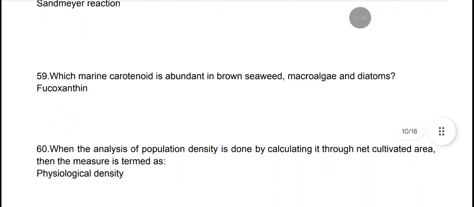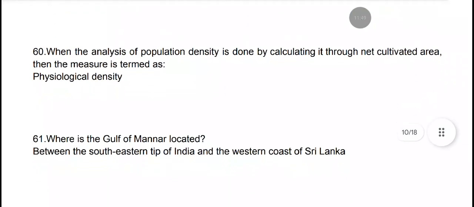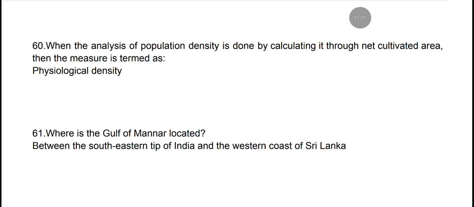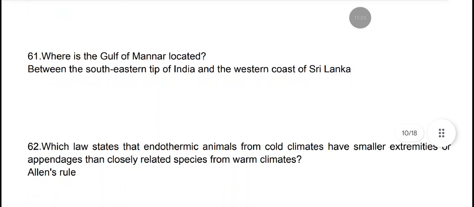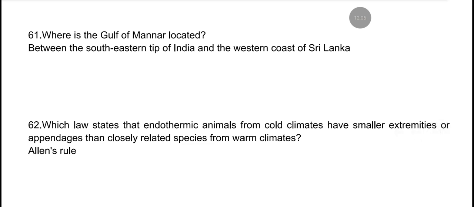Which marine carotenoid is abundant in brown seaweed, microalgae and diatoms? It is fucoxanthin. When the analysis of population density is done by calculating it through net cultivated area, then the measure is termed as physiological density. Where is the Gulf of Mannar located? Between the southeastern tip of India and the western coast of Sri Lanka.